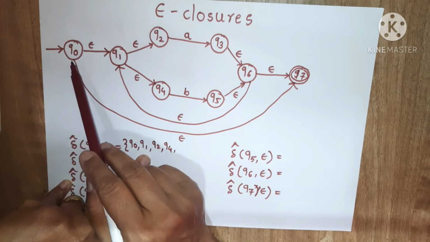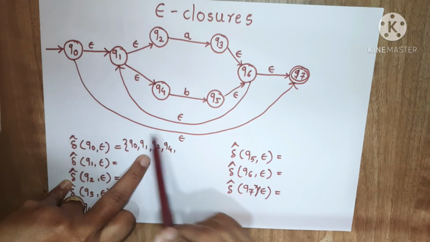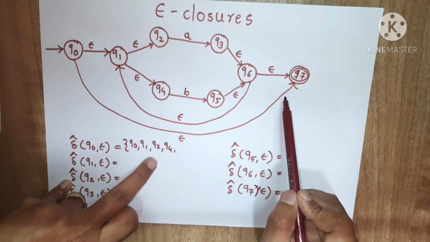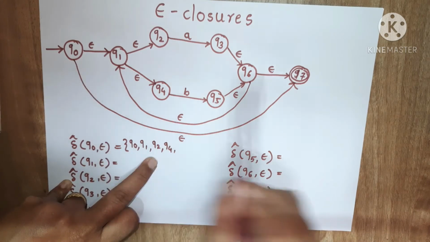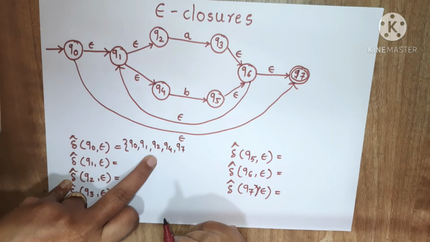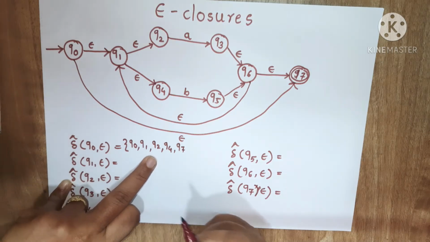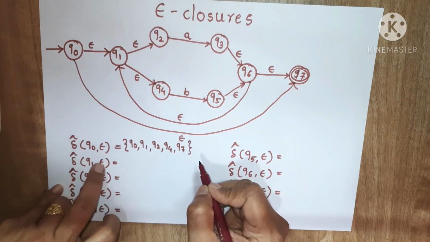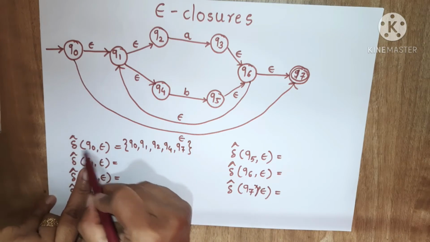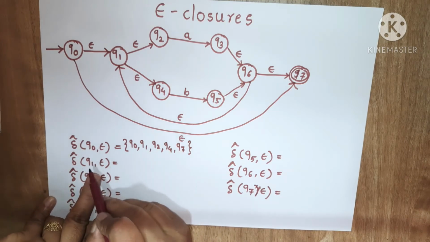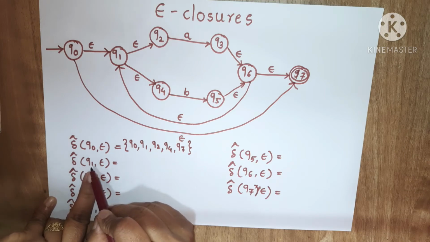Next, from q0 I can go to the q7 state by using epsilon, and that's why q7 will be there in epsilon closure of q0. So these are the states present in epsilon closure of q0, and this is the notation by which we can denote the epsilon closure. Now we want to find epsilon closure of q1.